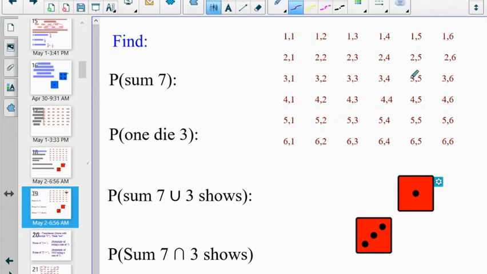Probability that there is a sum of 7, I guess I already outlined that a couple slides ago. That is these 6 different outcomes. There are 6 different ways to roll a sum of 7. So out of the 36 possibilities, 6 of them are a sum of 7. So 1 out of every 6 rolls is probably going to be a 7. Now, of course, if you roll the dice 6 times, you're not guaranteed to get a 7. But it's fairly likely that you would.